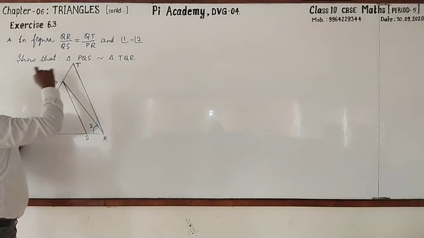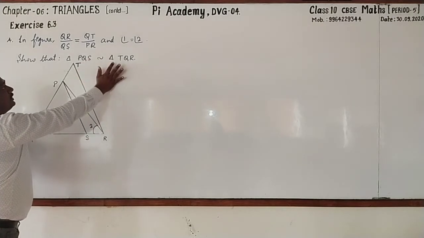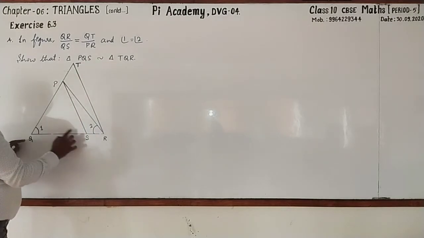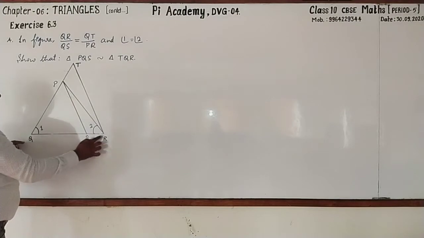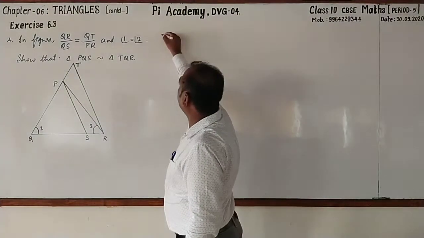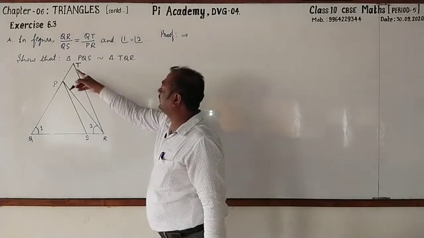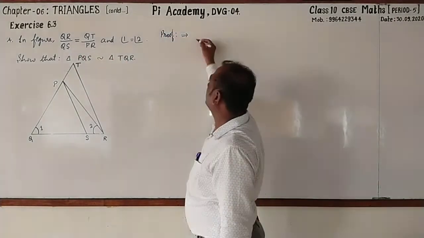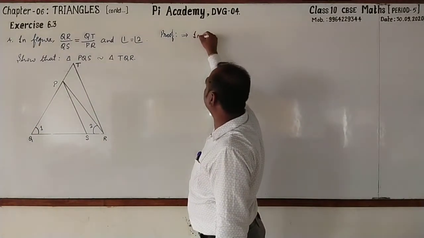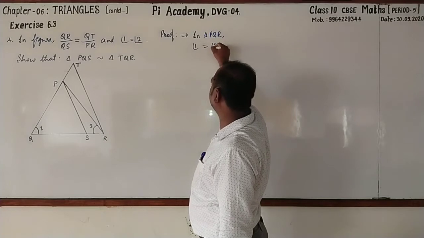Followed? Then we have to show that PQS is similar to TQR. Very simple one. Let's go for proving. Observe it. Prove. First, let me write the given statement. It is angle 1 equal to angle 2. In triangle PQR, angle 1 equal to angle 2.